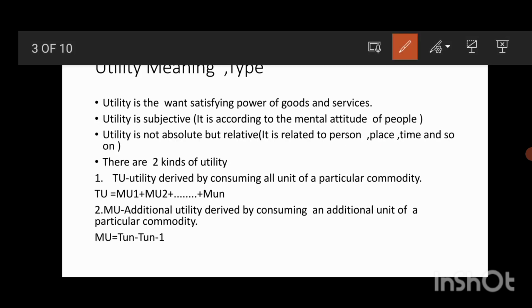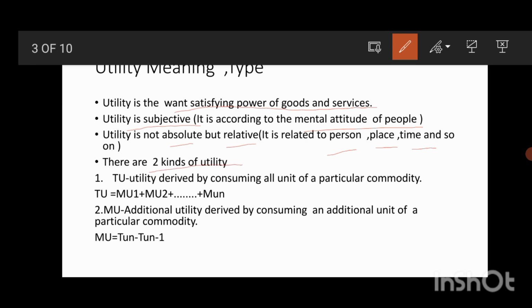Utility is the want-satisfying power of goods and services, and utility is subjective. It depends on the mental attitude of the people, on how the people think. Utility is not absolute but relative. It is related to person, place, time, and so on. It is relative and not absolute.